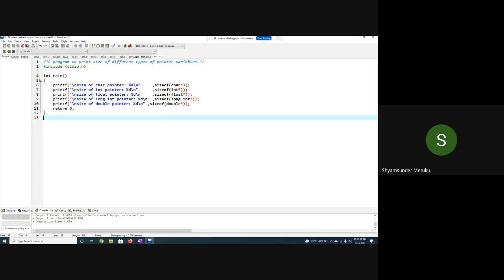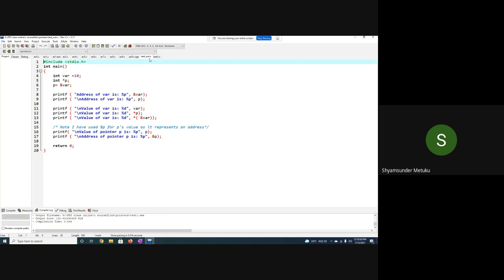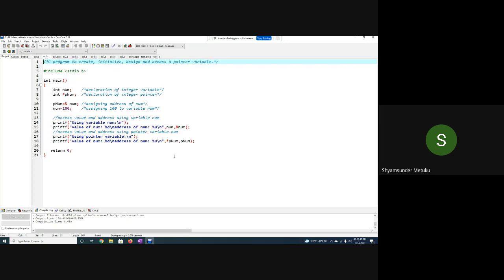Okay. So next comes example one. This program is going to create a pointer, assign some value to the pointer, and access some variable through the pointer. So there are three things which we are trying to understand from this particular program.